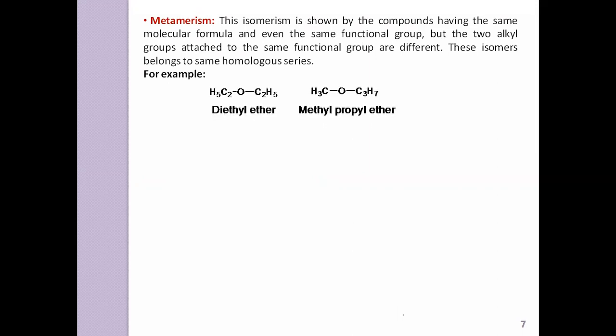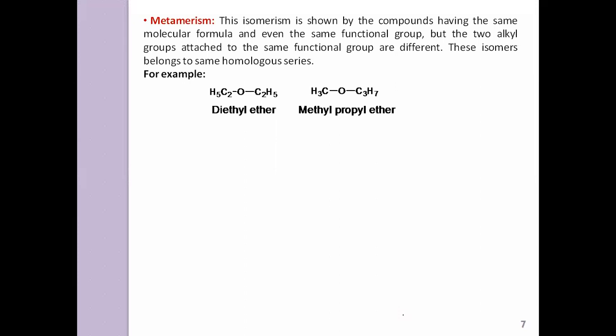For example, diethyl ether and methyl propyl ether. Both have the same molecular formula and the same functional group, an ether.